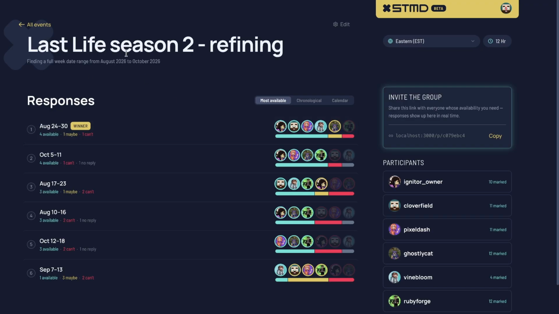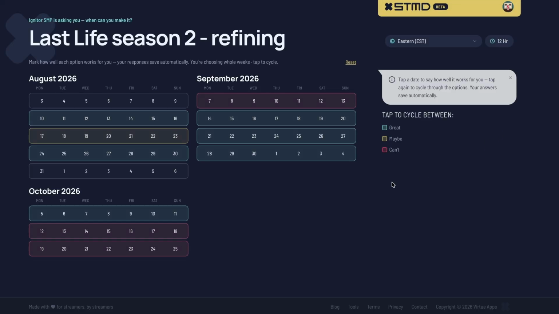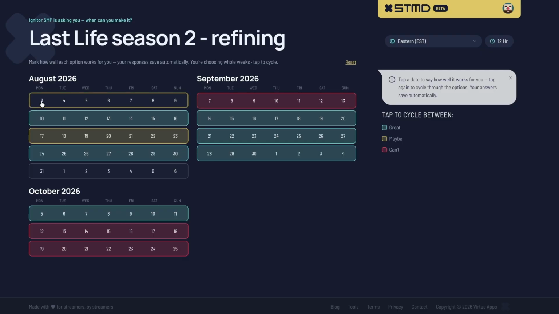I'm just going to jump to an example page here that I have set up, and this is what it looks like once all the participants have contributed their time. So their interface looks a lot like this. This is where I've already declared my time, but for any, they would all be empty like this to start with. Each row, you can say it's a great time, it's a maybe, or a can't.